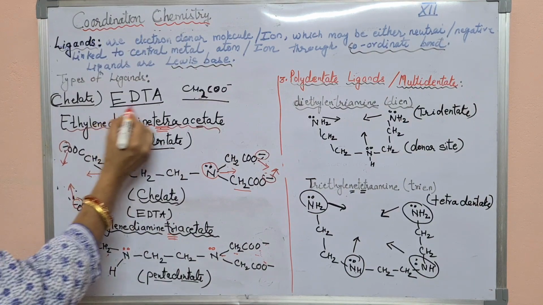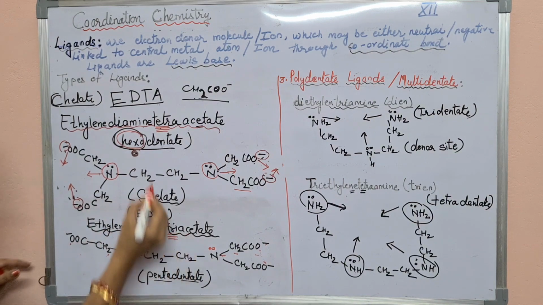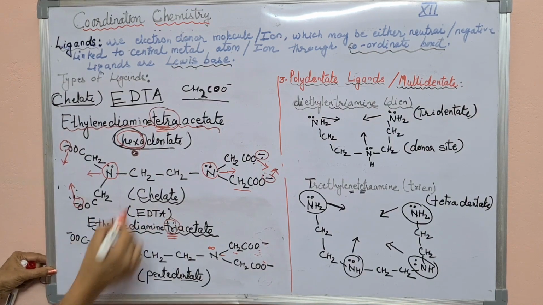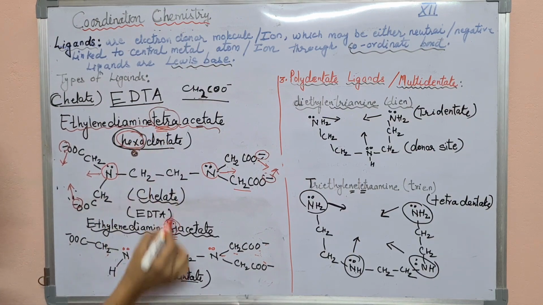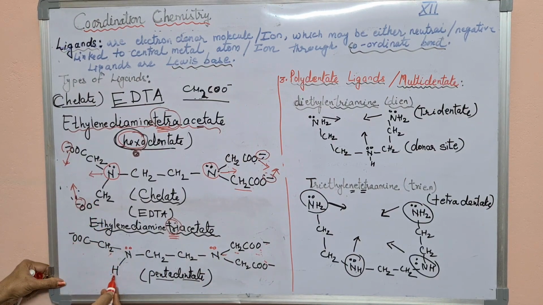Now with the same EDTA, one more ligand is there. See the other ligand, ethylene diamine triacetate. Here tetraacetate was written, now triacetate. See the structure, the same structure here also, only the difference is, instead of tetra, tri. So just remove one acetate group. Here in place of the acetate group write H, because nitrogen has 3 valency, so we have to satisfy the valency. So 1, 2, and the third valency is satisfied with hydrogen because the acetate group is missing.